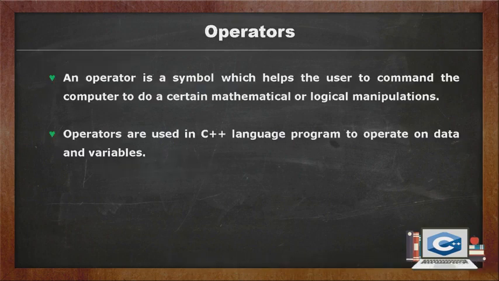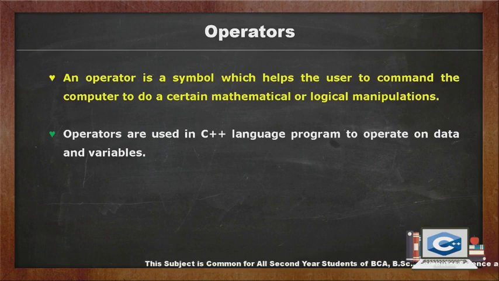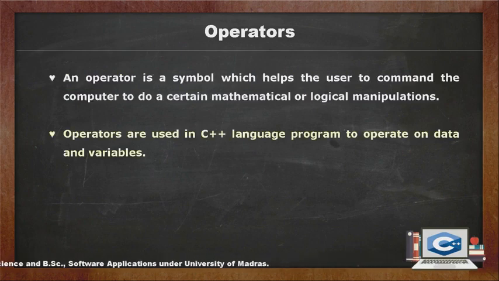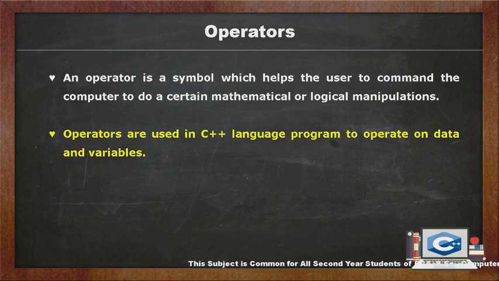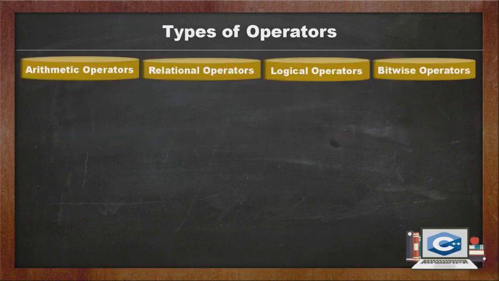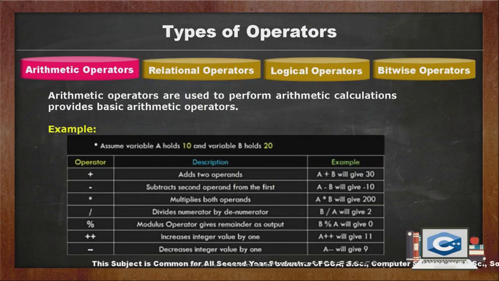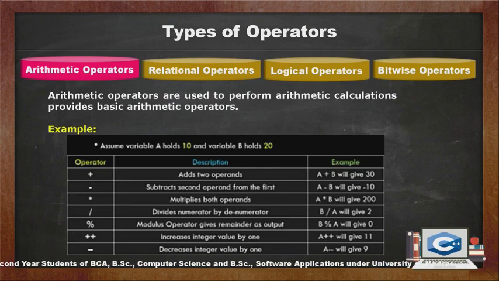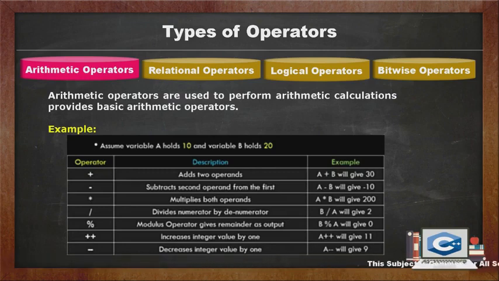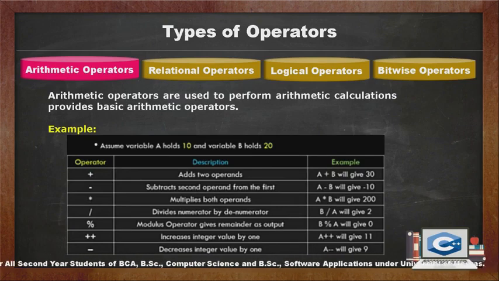Next, operators. An operator is a symbol which helps the user to command the computer to do certain mathematical or logical manipulations. Operators are used in C++ programming language to operate on data and variables. Types of operators. Arithmetic operators are used to perform arithmetic calculations. The arithmetic operators are addition, subtraction, multiplication, division, modulo division, increment and decrement.